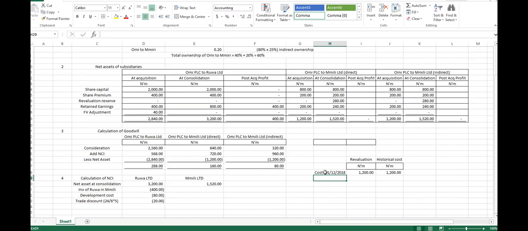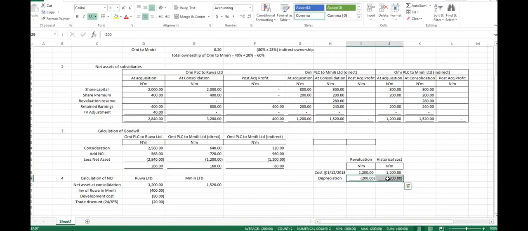Now, what was the depreciation? 200. Straight line depreciation for 2018 will be 200, minus 200, minus 200. Is that not it? So ordinarily, this is our net book value, right?